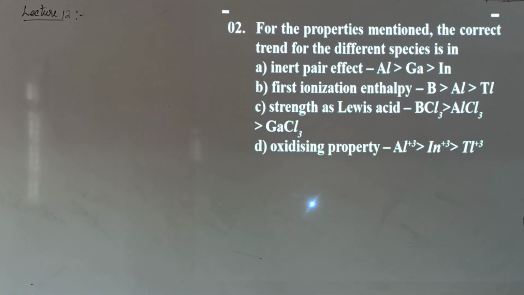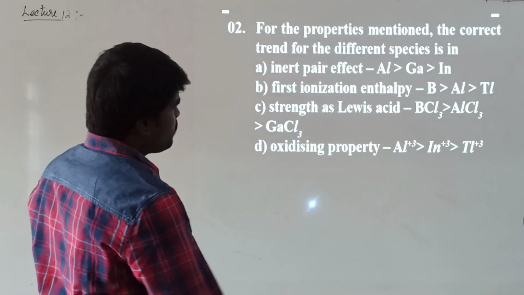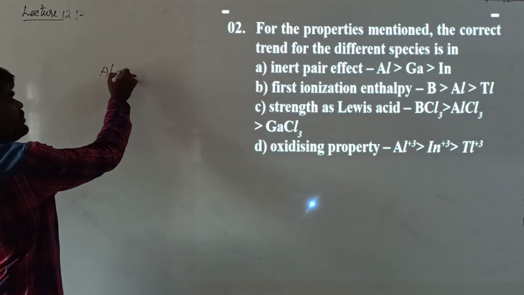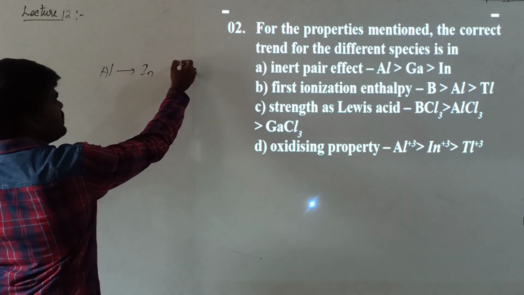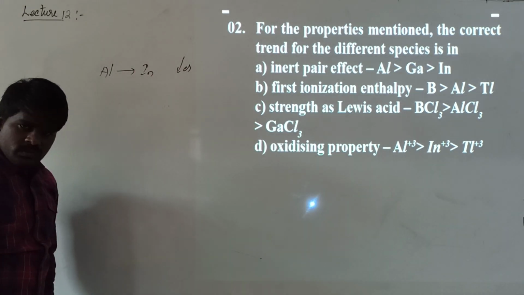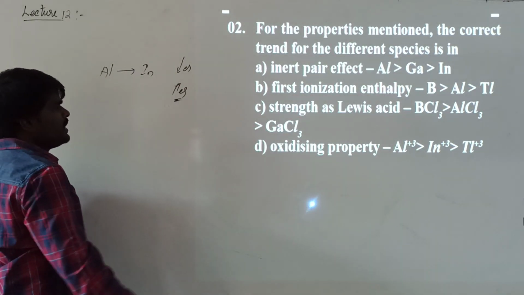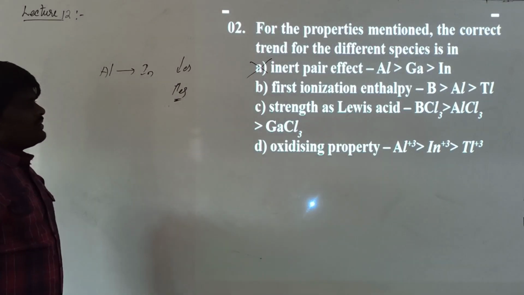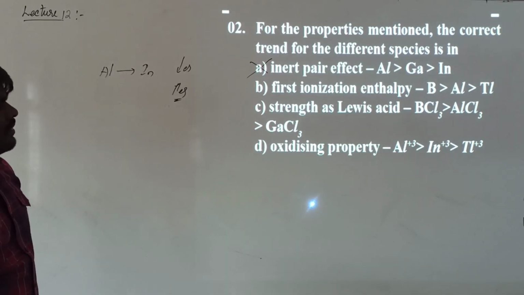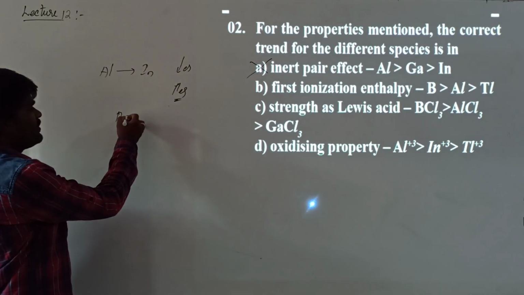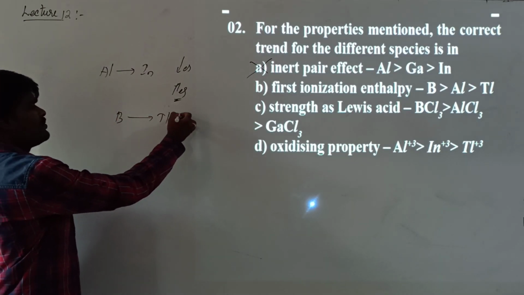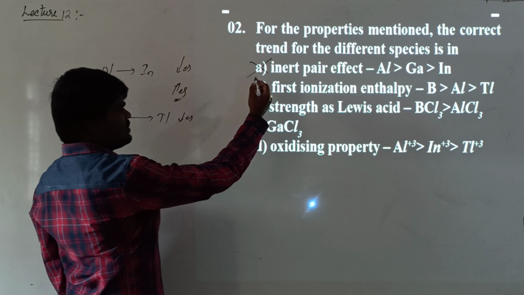For the properties mentioned, the correct trend for the different species. It says that the inert pair effect is decreasing from aluminium to indium. Is it true? No. The inert pair effect actually increases from aluminium to indium. So this statement is incorrect. The first ionization enthalpy decreases from beryllium to thallium. So we can say this is the right statement.